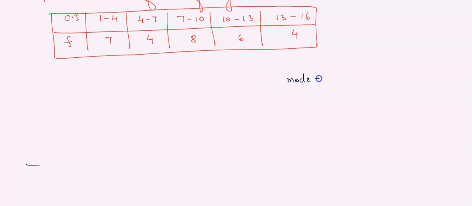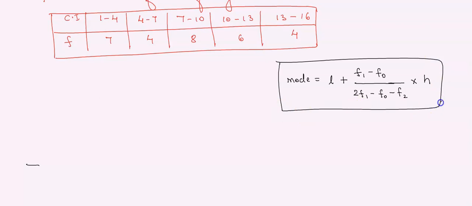We know that mode is equal to L plus (F1 minus F0) by (2F1 minus F0 minus F2) into H. This is the formula to find the mode. Don't worry, I'll give you the logic also, how to remember the formula.